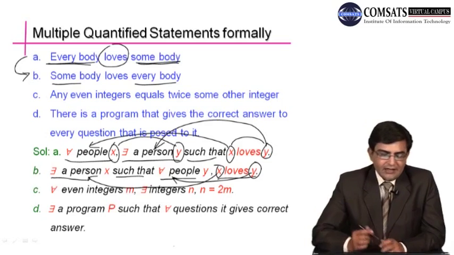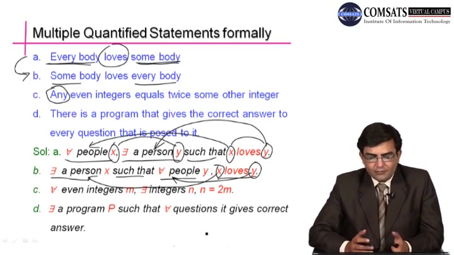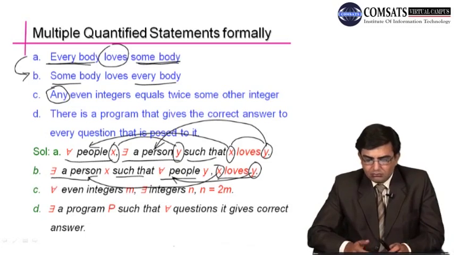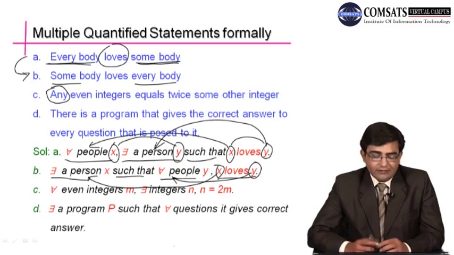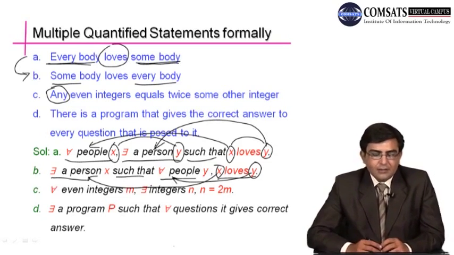Any even number. Here everybody or any means for all, every. So wherever you see any or everybody or all, we will use universal quantifiers instead of such words, and wherever you see somebody, there is, or some, such words will be translated by using there exists.